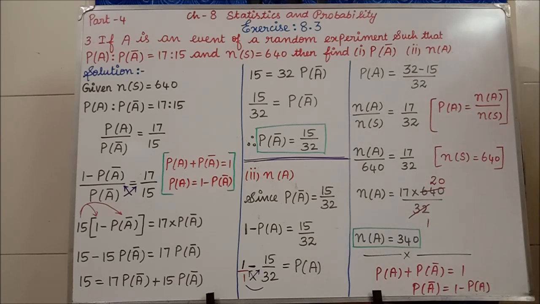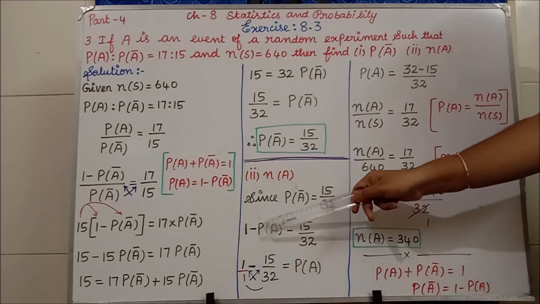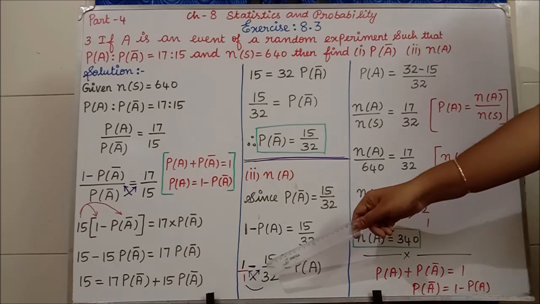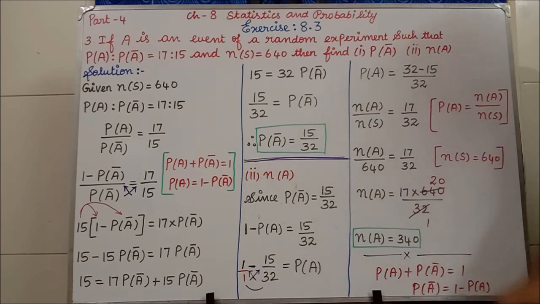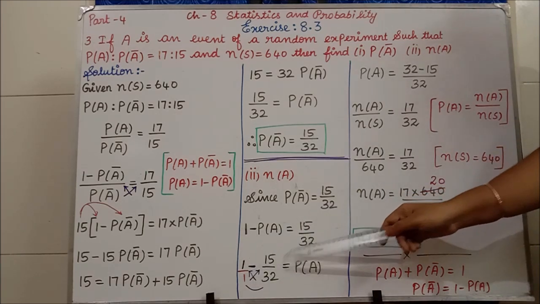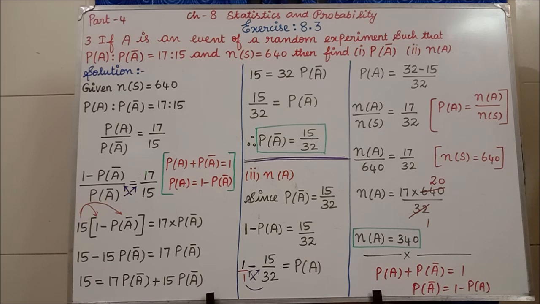Clear, students? Then I take this 15 divided by 32 to that side, and the P of A to the right hand side. I write the numbers on one side and P of A on the right hand side. Since there is no denominator, I consider the denominator part as 1. So 32 into 1 is 32, 1 into 15 is 15, divided by 1 into 32 is 32. If you subtract 32 minus 15, I get 17 divided by 32.